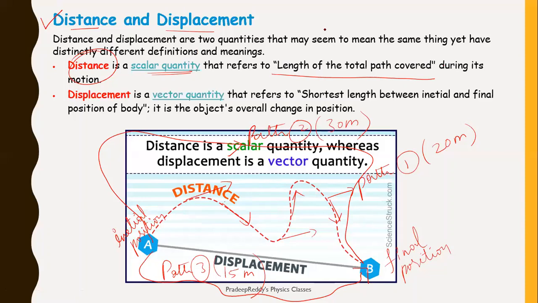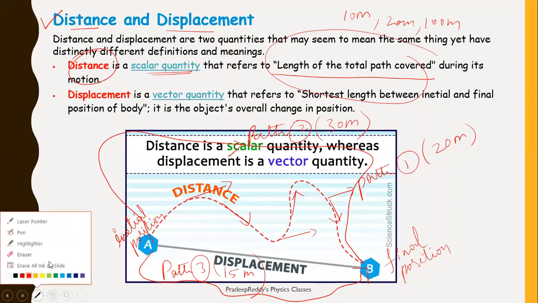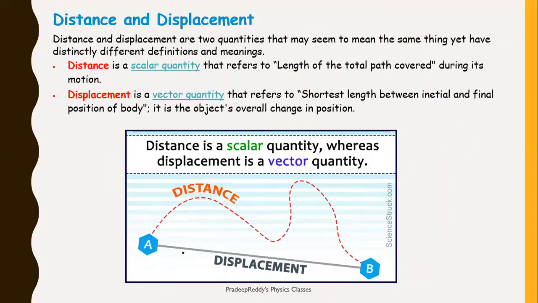It is the total length of the path traveled. The length of the path can be 10 meter, 20 meter, 100 meter, any value. In any way you can travel. Right? So distance is the length of the path traveled by the body. Coming to the next option we have, starting from A to B, there is only one shortest length. This is the shortest length, right?